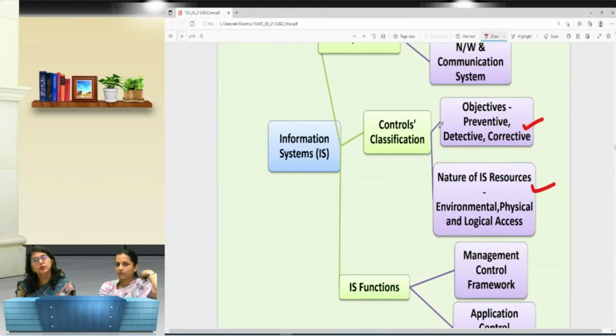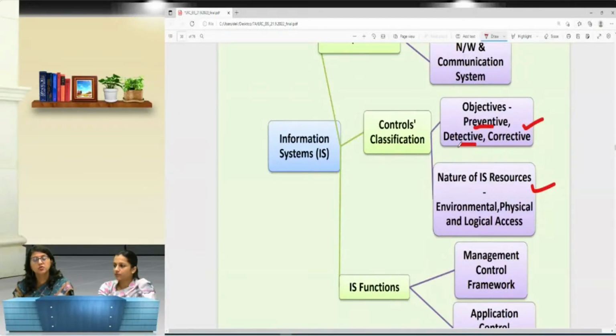But supposedly the question comes specifically for, say, differentiate between preventive and detective, then the marks allotted to preventive and detective will get increased. Suppose it becomes a question of 4 marks, so you will have to explain the preventive and detective controls at 2 marks each. Understood? So you will have to see the requirement of the question, and accordingly how much depth I need to go in for a particular topic will be decided.